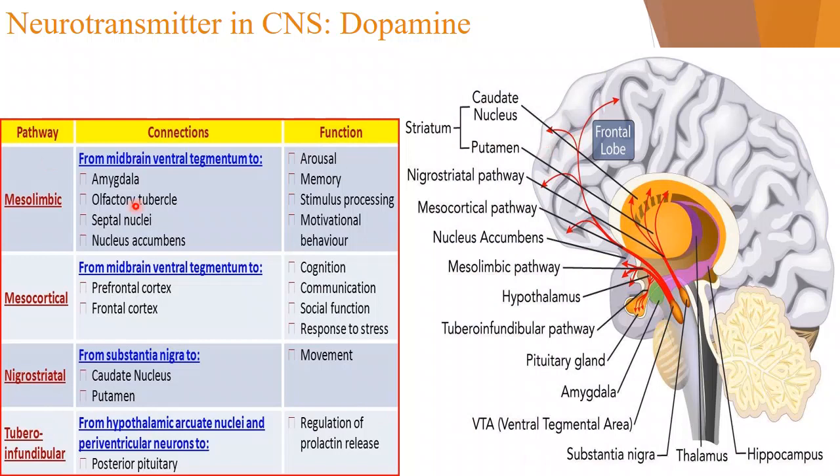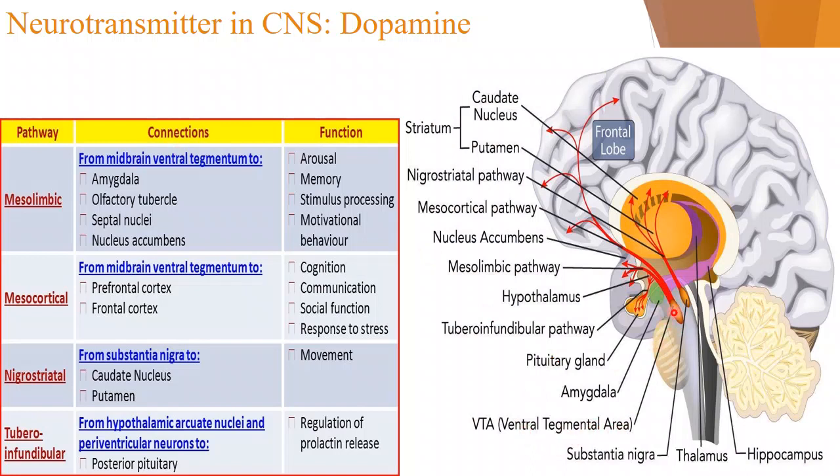Getting my points? The mesolimbic pathway originates from the midbrain, the ventral tegmental area. Which one is the midbrain? Around here we have the midbrain, and this is the ventral tegmental area.